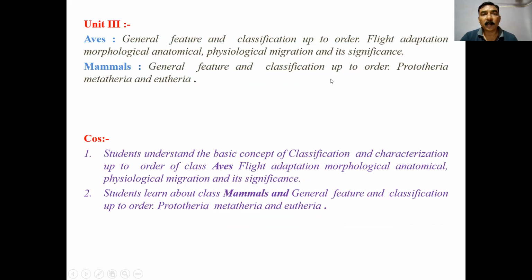Before that, the course outcomes: student understands the basic concept of classification and characterization up to the order of class Aves, flight adaptation, morphological, anatomical, physiological, and migration significance. Student learns about class Mammalia and general features and classification of order: Prototheria, prototherian mammal and eutherian mammal. So this is the general feature of mammalian structural peculiarity in Prototheria.